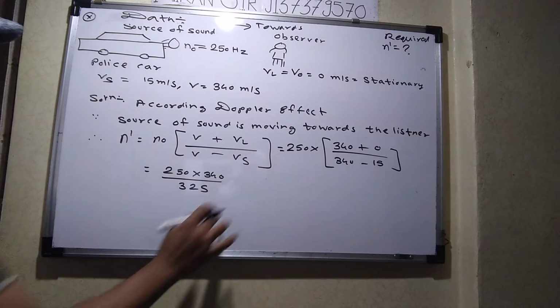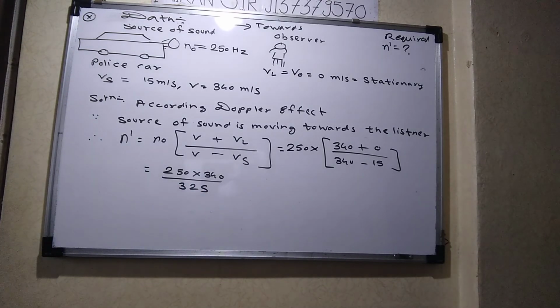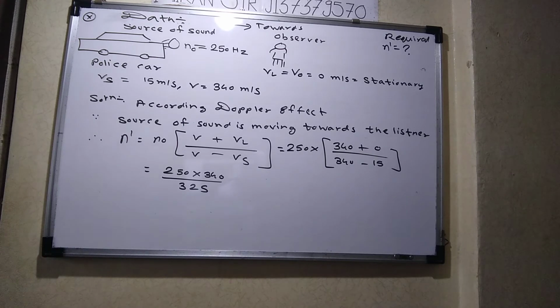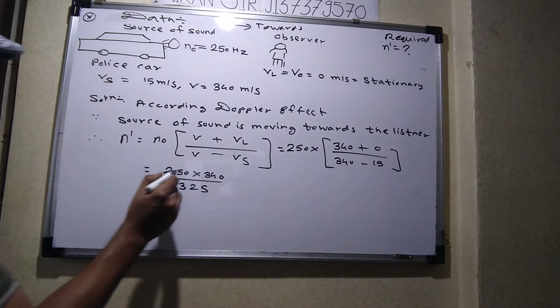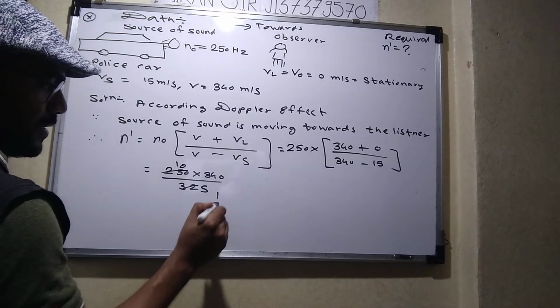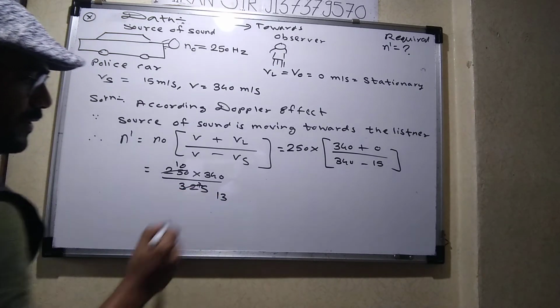325. Okay. Will you be able to do the calculation? Shall I give the hint for how to find the answer using logbook, or will you find it yourself? We can simplify the numbers by dividing by 5, or by 25 also. 25 tens are 250, 25 threes are 75.